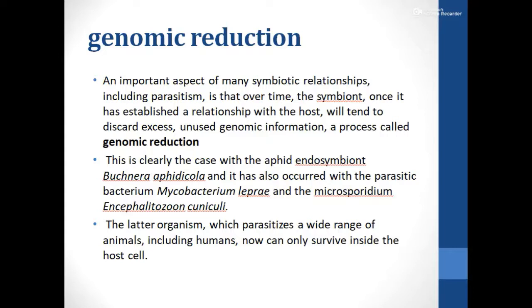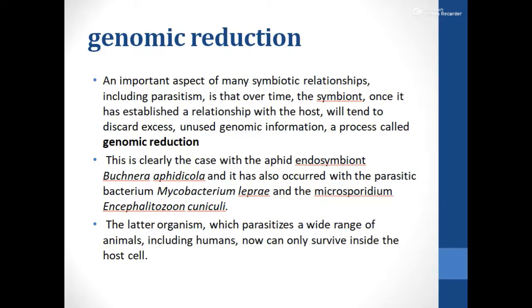Encephalitozoon. When they undergo such symbiotic relationships, even in parasitism, and are associated with a particular host, all those unnecessary or unused genomic information within their body are discarded in excess by a process called genomic reduction.